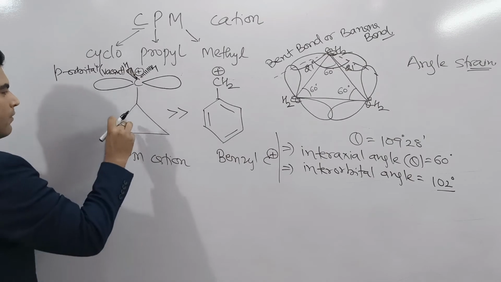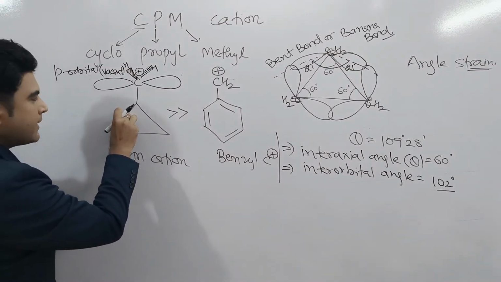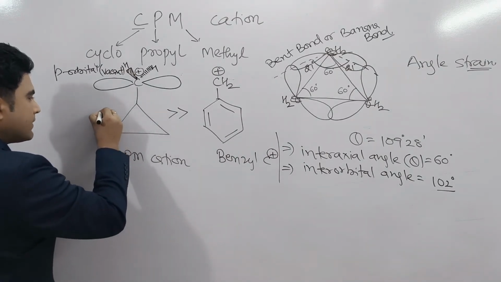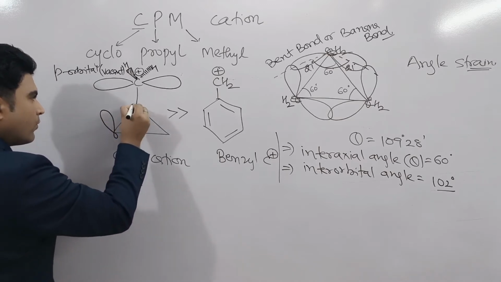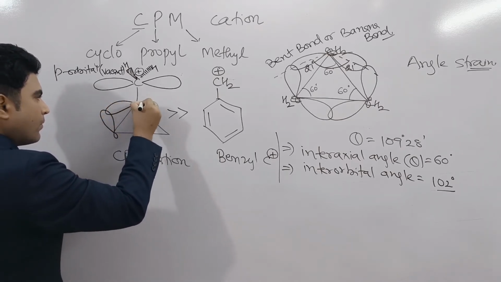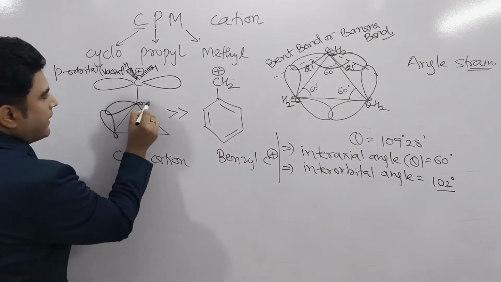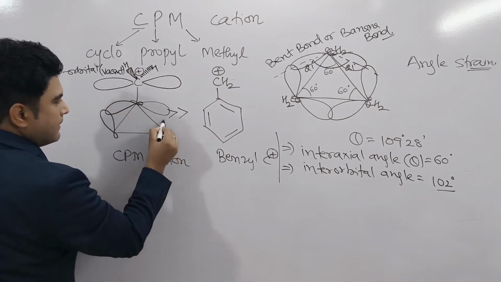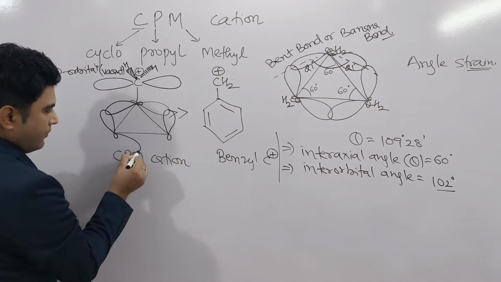Now, we know that this bond is not purely sigma. It has got some pi character also, like this. Similarly, I can draw here like this, here also.